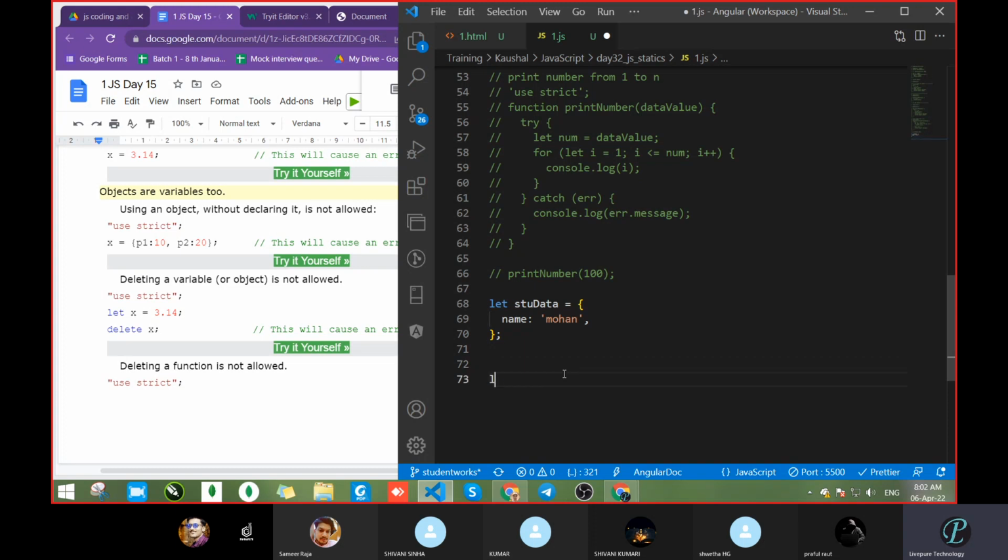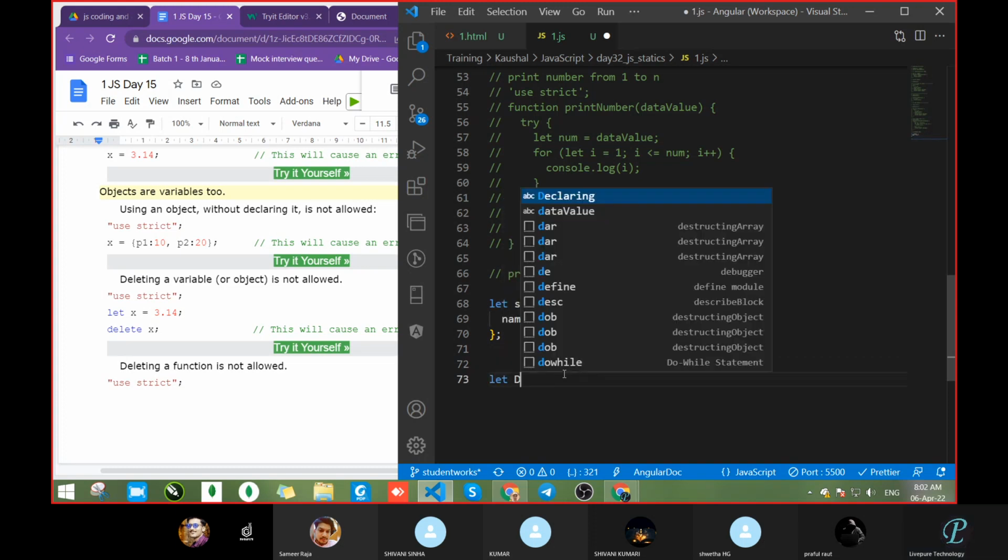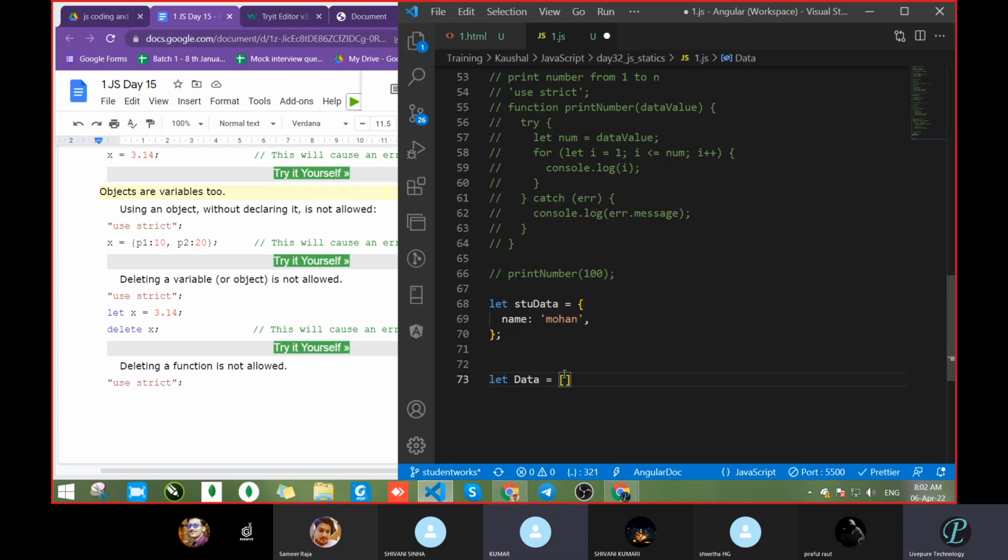Suppose an array, how do we write an array? let data equal to array. We write it this way, right? So we can say that an array is also a variable type. We are keeping it in a variable. So here also we can use strict mode. Got it?